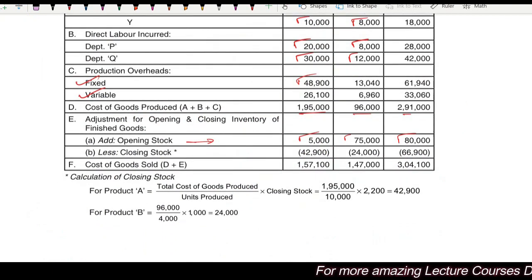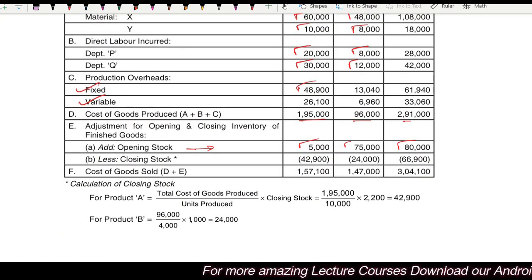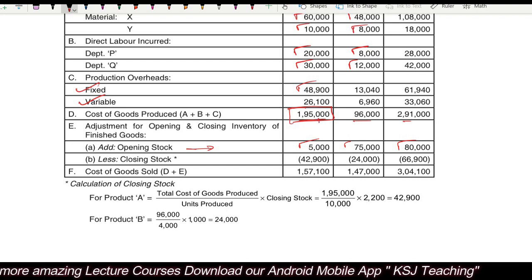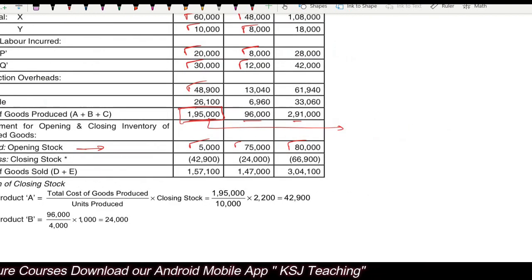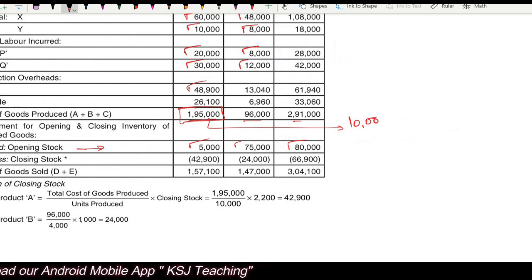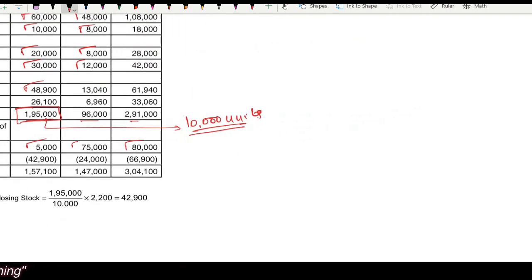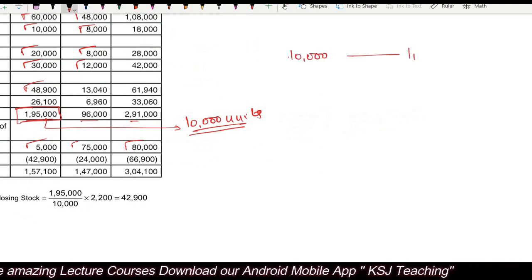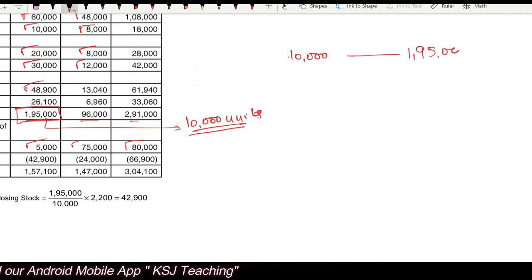How can you calculate the value? See, whatever this production cost of 1,95,000 is, this is the cost for producing 10,000 units, right? I'll write it here, 10,000 units. For producing 10,000 units, the cost of production is 1,95,000.